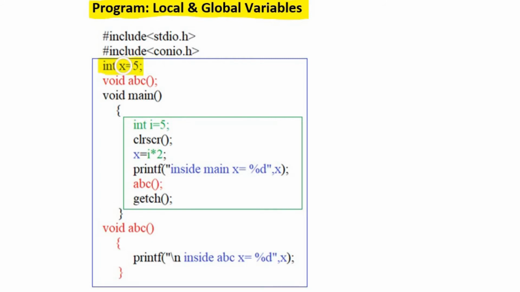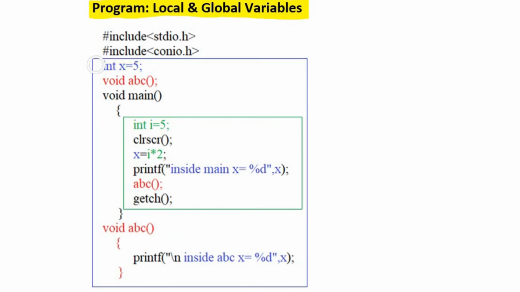As this variable is outside the body of any function, that's why it is called a global variable. This is the scope of global variable. It can be used by any function inside this program. There are two functions, void main and void abc.